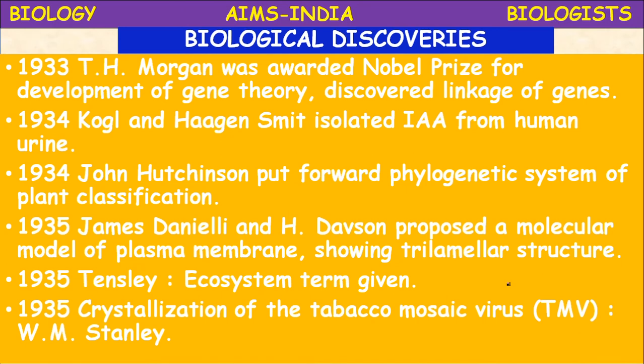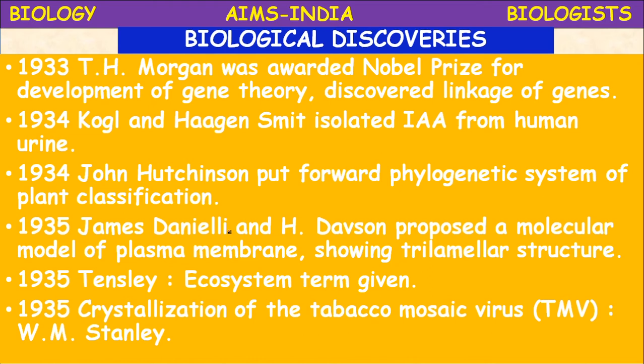Next, 1933, T.H. Morgan was awarded the Nobel Prize for the development of gene theory, the discovery of the linkage of genes. He studied the insect Drosophila and introduced the linkage phenomenon, for which he got the Nobel Prize.